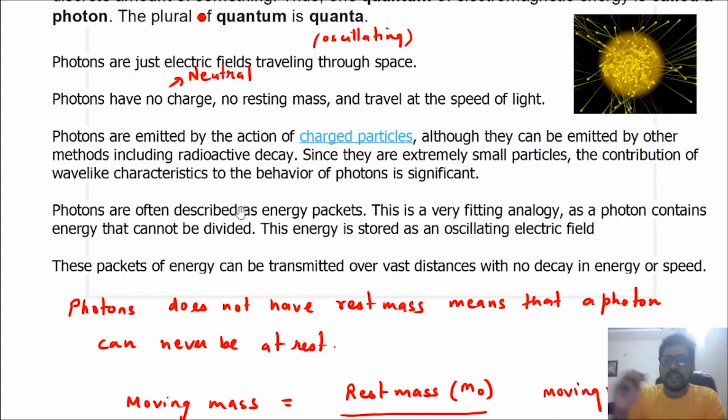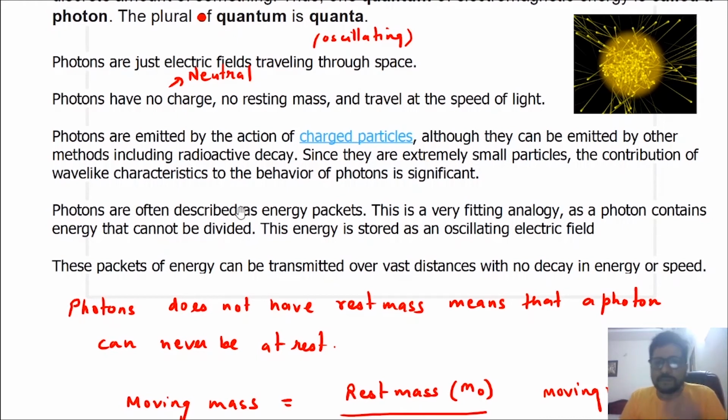Now, since they are extremely small particles, the contribution of wave-like characteristics to the behavior of photons is significant. This we will actually understand when we study de Broglie's hypothesis. De Broglie stated that... we will discuss that later when we study the de Broglie equation.